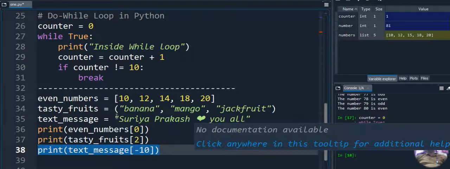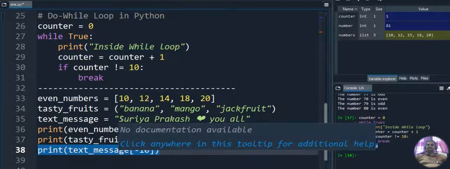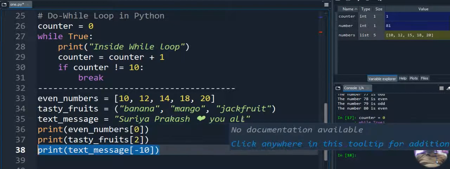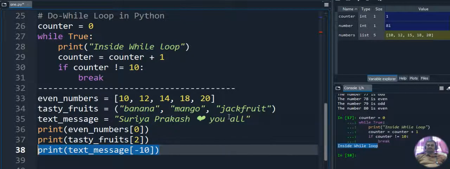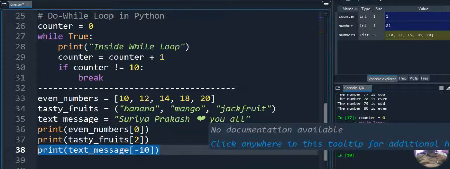So here we start from 0, 1, 2. 0 will retrieve S, 1 will retrieve U, 2 will retrieve R. When you come from the back side, -1 will retrieve L, -2 will retrieve L, -3 will retrieve A, -4 will retrieve a blank space, -5 will retrieve U, -6 will retrieve O, -7 will retrieve Y, like that, vice versa it will take.